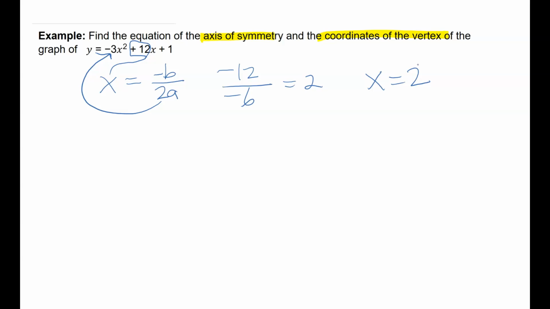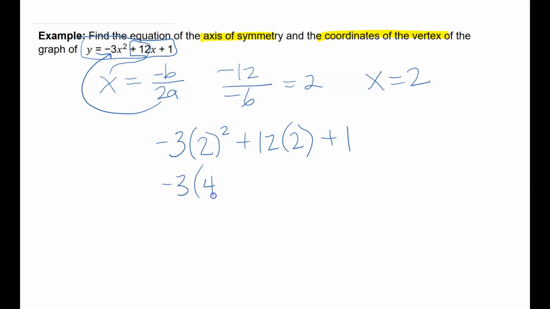Now, in order to find the actual coordinates of that vertex, I have to plug that x value into this original equation right here and see what the y value is. So I have -3 times 2 squared plus 12 times 2 plus 1. 2 squared is 4.